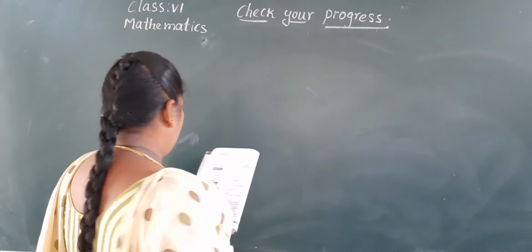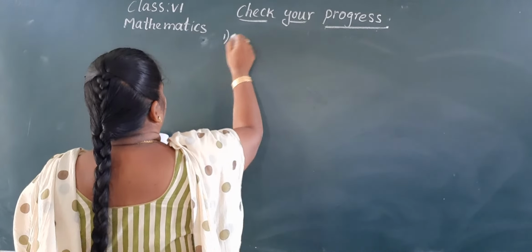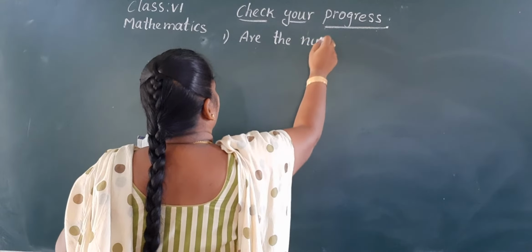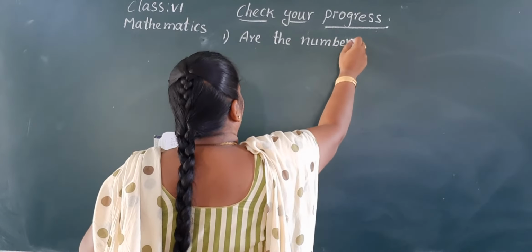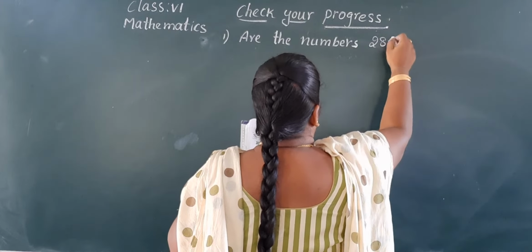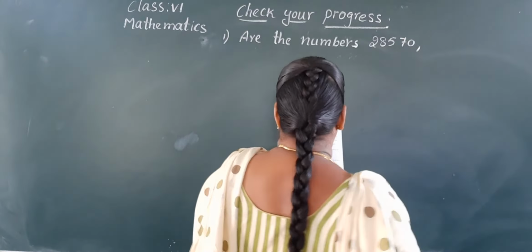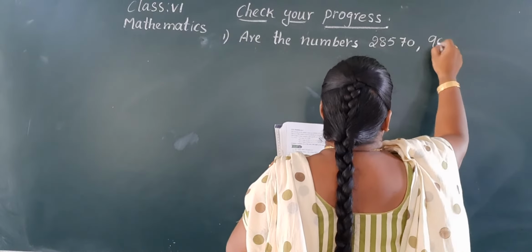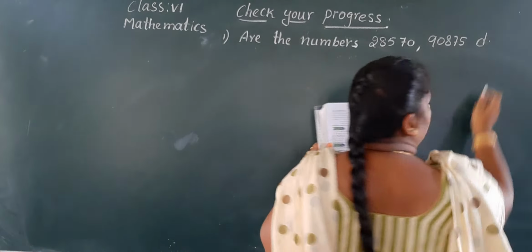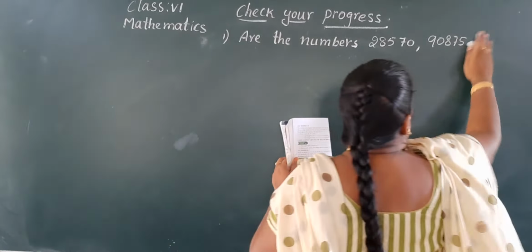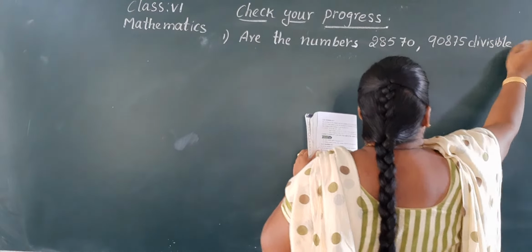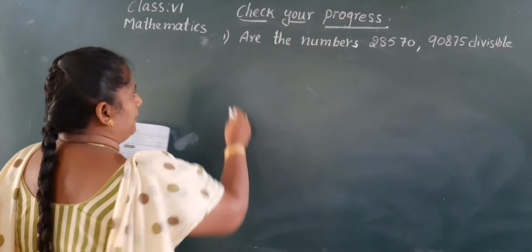Yes, what's the first one? Are the numbers 28,570, 90,875 divisible by 5?